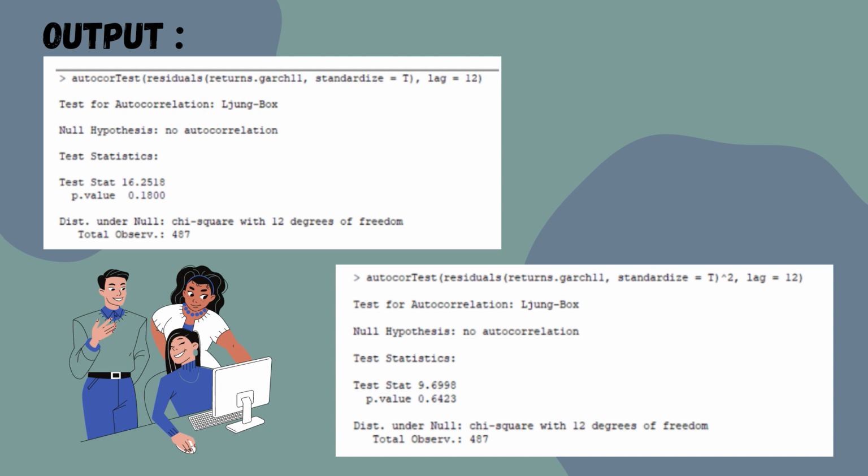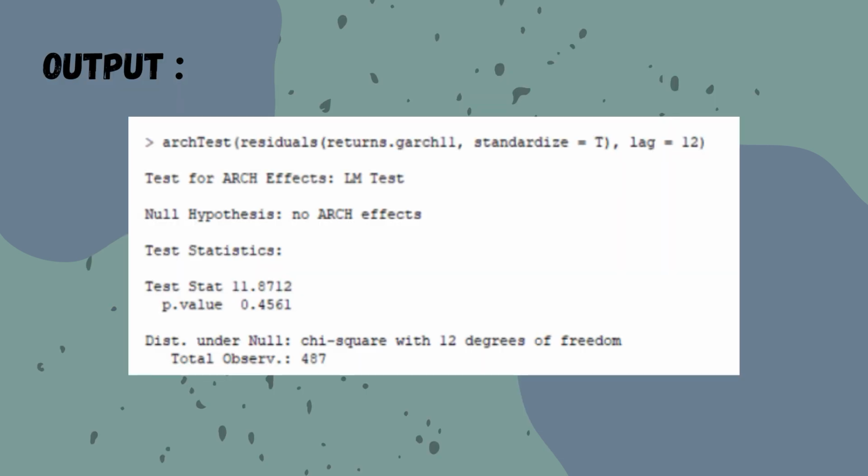Then we do the autocorrelation testing by using GARCH data and the square of GARCH data, and we get the same result, which is we did not reject the null hypothesis. Thus, there is no autocorrelation in both GARCH data. And then we use the GARCH data to undergo the testing for ARCH effect, and we can conclude that we did not reject the null hypothesis because the p-value is 0.4561, which is more than 0.05, and there is no autocorrelation in the GARCH data.